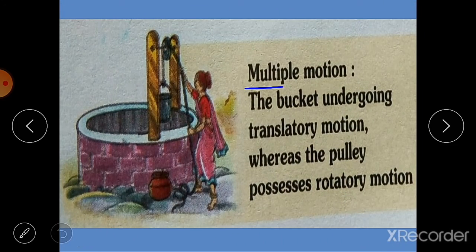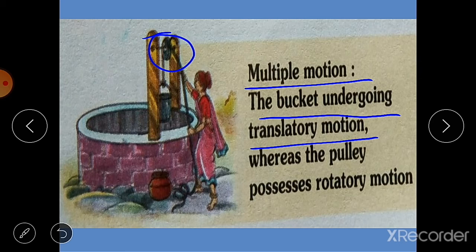And here is the multiple motion. In multiple motion, what happens? There are many motions in the same action. Like the bucket that is going up has translatory motion, and this pulley has rotatory motion. So at the same time there may be two or more than two types of motions. So these are all the types of motion.